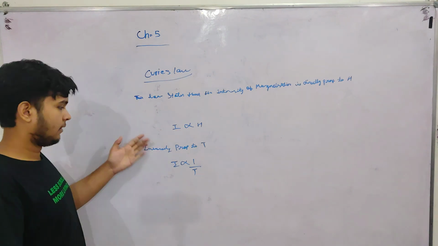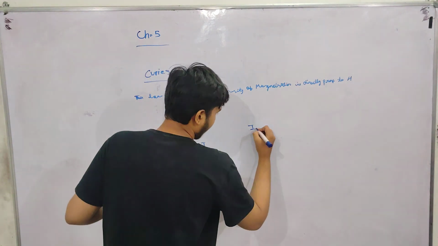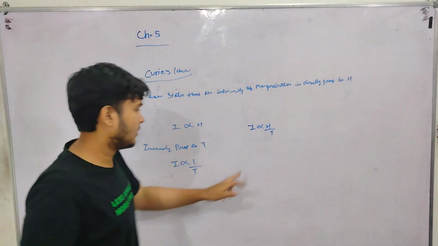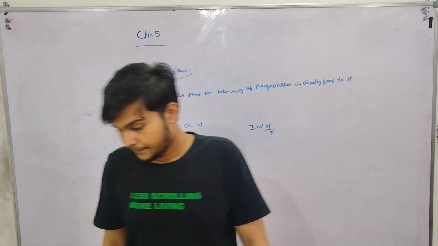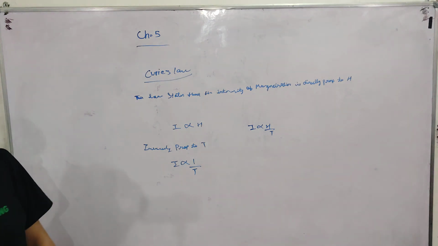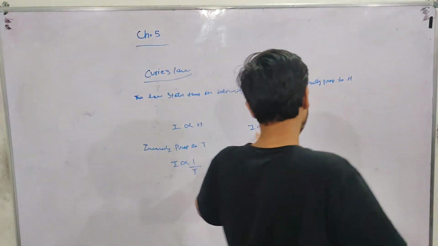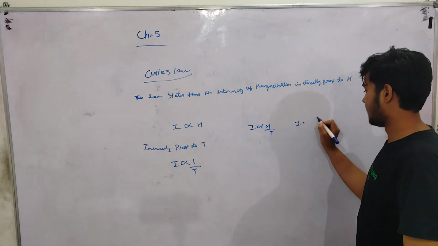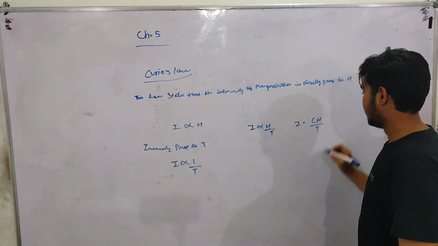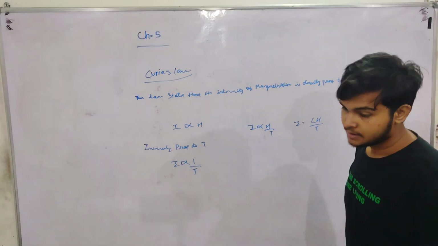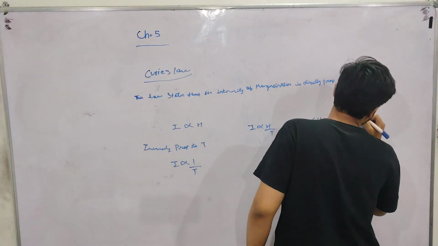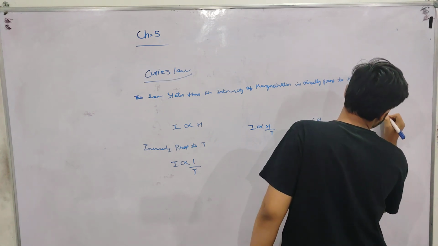Now we can combine both. I is directly proportional to H and inversely proportional to T. If the proportionality sign is removed, a constant is placed, so I equals C H by T. C is the Curie constant.